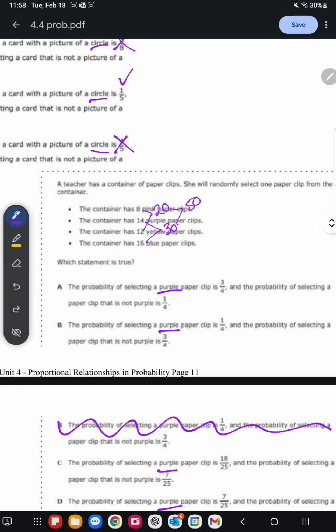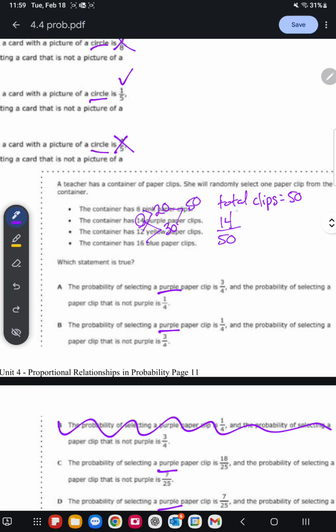So the total number of paper clips is 50. Now we want to come up with a fraction of the probability of selecting purple. There are 14 purple, so 14 is our favorable. It goes on top.